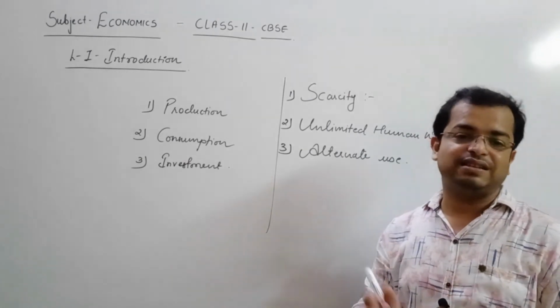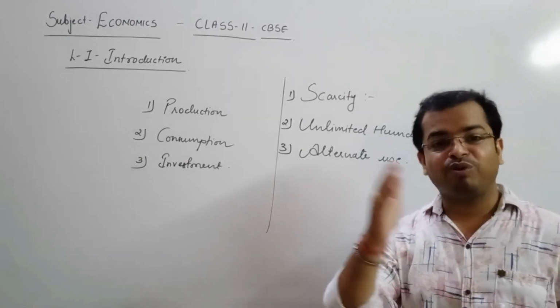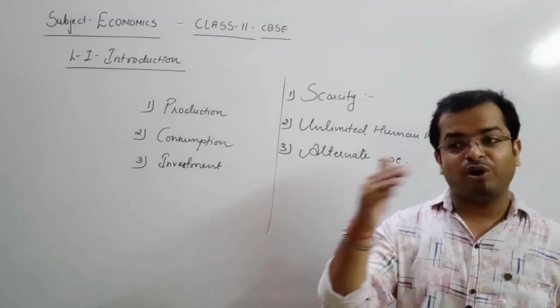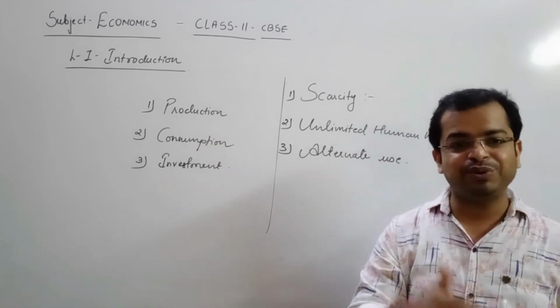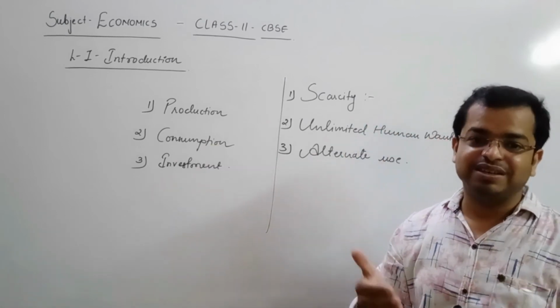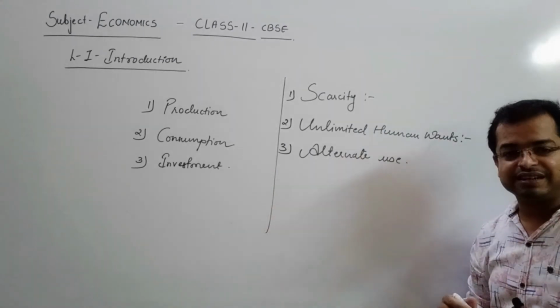So these are called alternative uses: what to do and what not to do, otherwise what to do or what to postpone, otherwise what to do or what to cancel. So these are the concepts which are related to alternate use.